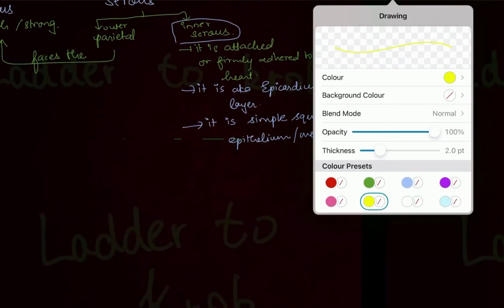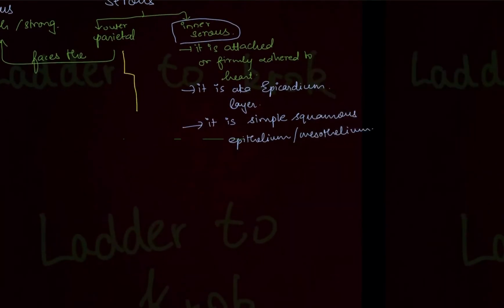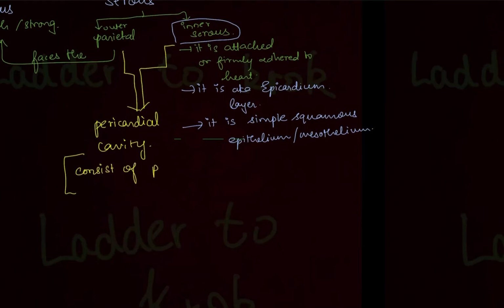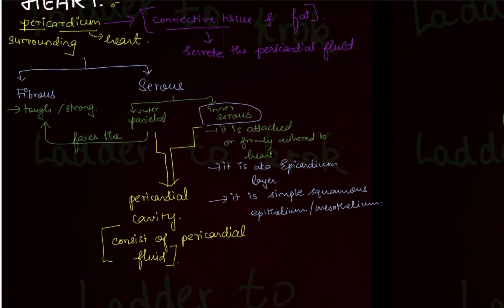In between the outer parietal layer and the inner serous layer, there is a cavity called the pericardial cavity. This pericardial cavity consists of pericardial fluid, which was secreted by connective tissue. This whole pericardium, write down, is supplied by the phrenic nerve.